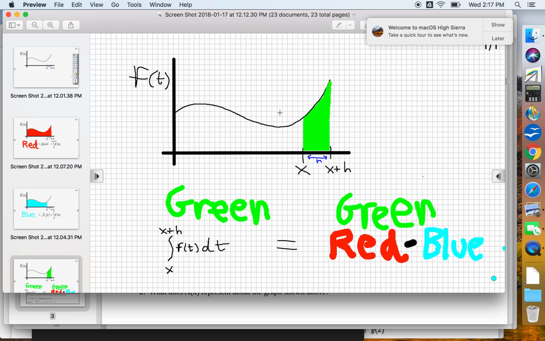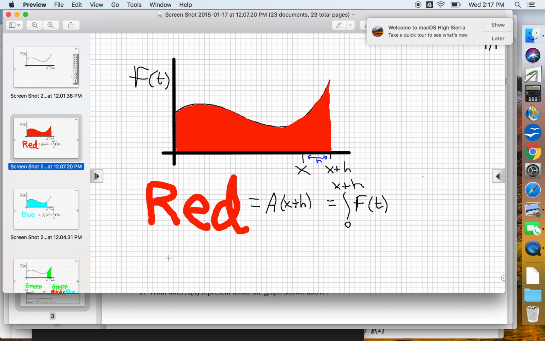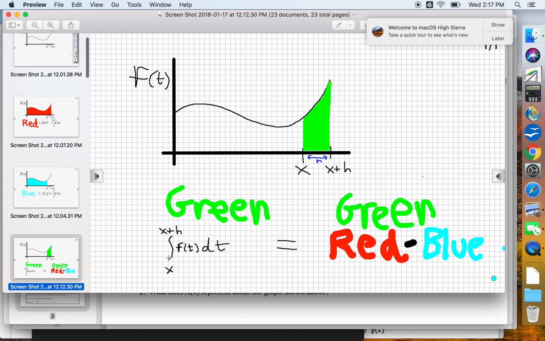I want you to watch this. There are a couple of ways to think about the green. You could think about the green as from x to x plus h, in which case we would put x at the bottom of the limit because that's where the area starts, and we would put x plus h at the top because that's where the area ends. So we could think of it as all of this, but we could also think of it as the red minus the blue, right? If we take our red, subtract our blue, we wind up with our green.